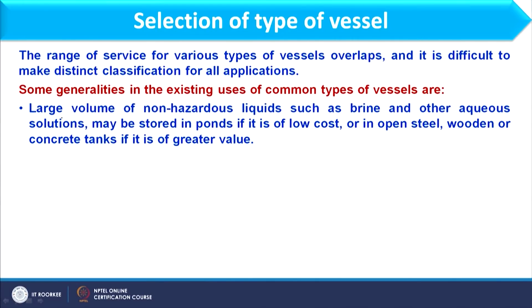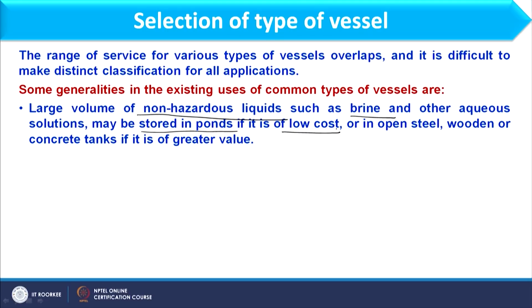Okay. So, therefore, we cannot have a very clear distinction between the equipment. However, we have some guidelines to select a particular vessel for a given operation. Okay. So, those guidelines are, if you see here, a large volume of non-hazardous liquid such as brine and other aqueous solutions may be stored in ponds if it is of low cost.